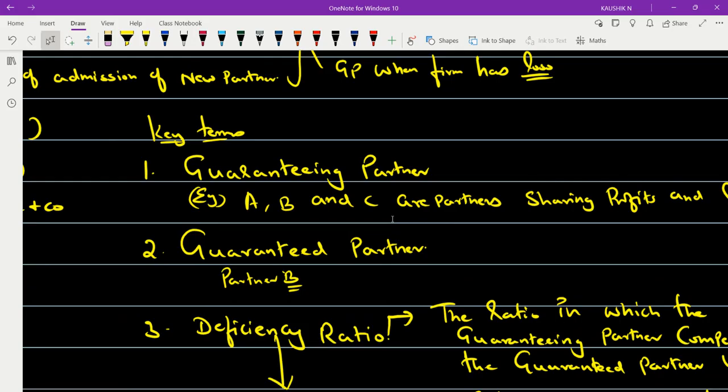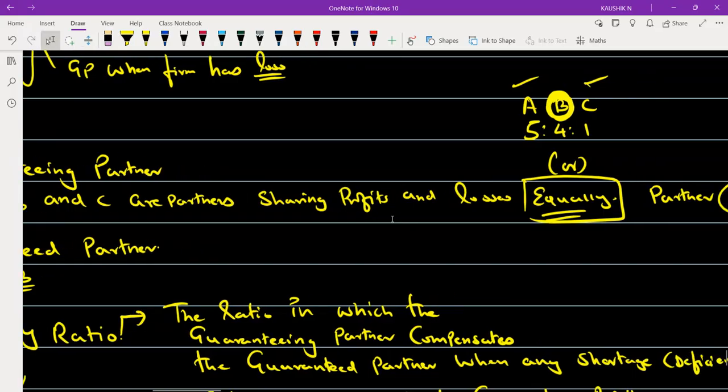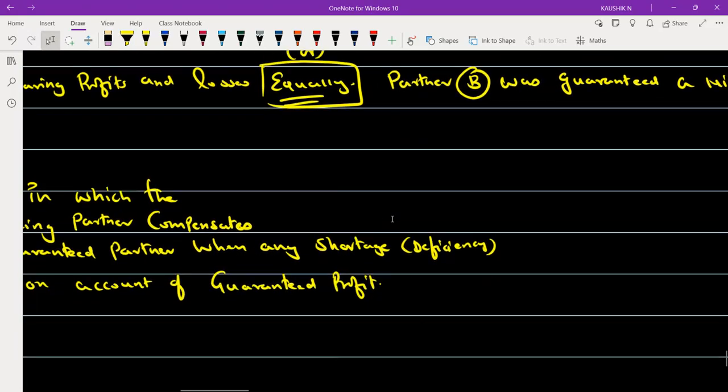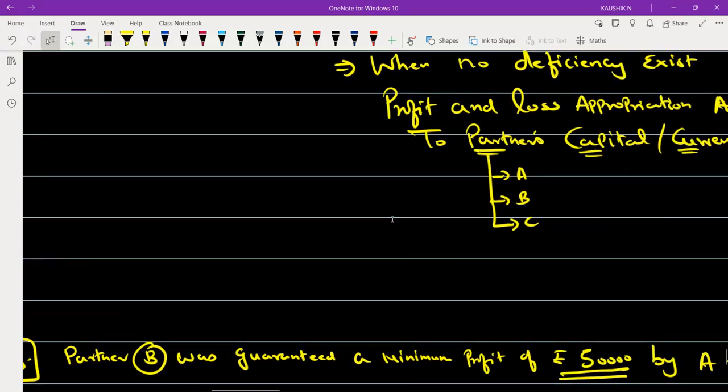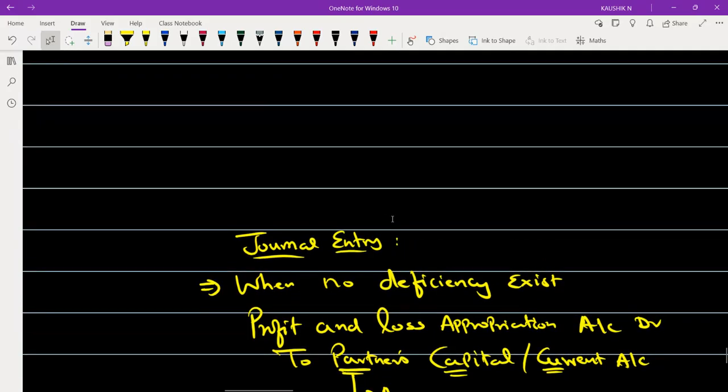Can you come to any conclusion whether it is a fixed method or fluctuating method? Exactly, the problem remains silent. So when the problem is silent, we go with only fluctuating. Thereby you'll use the word capital account. So in this case, you can use the word capital account itself in your journal entries.